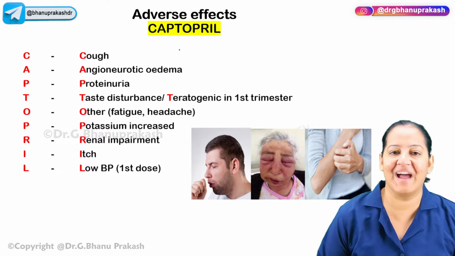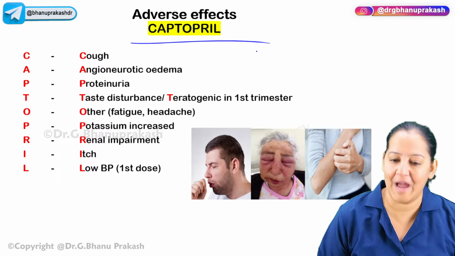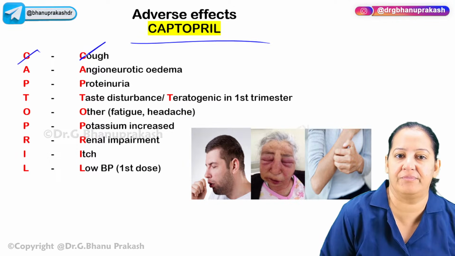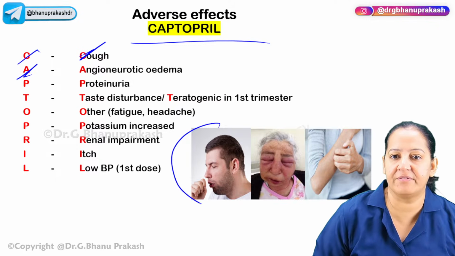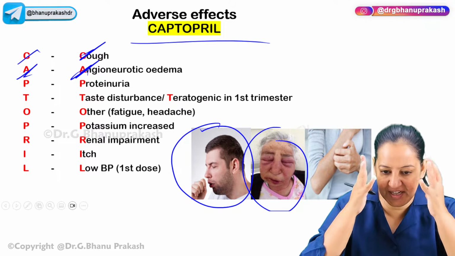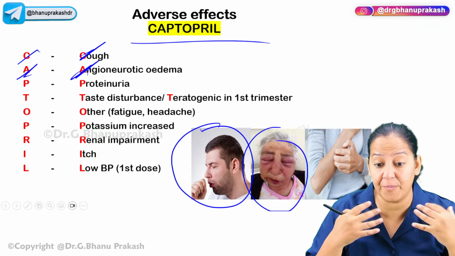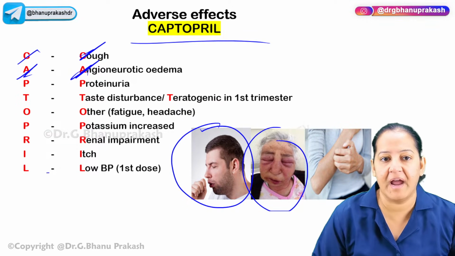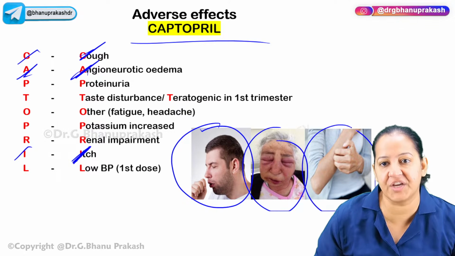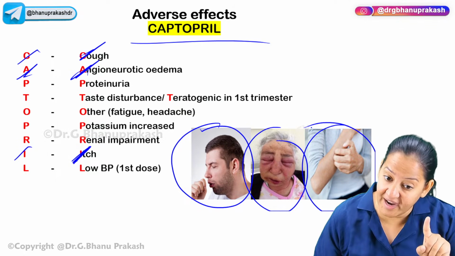The adverse effect mnemonic is captopril itself. Captopril is a mnemonic for the adverse effects. So C stands for cough. A stands for angioneurotic edema. You know, the complete edema on the face, on the larynx, person can't breathe, it's an emergency. And I stands for itch. You can see captopril's I stands for the itching. These three things are due to bradykinin and substance P.